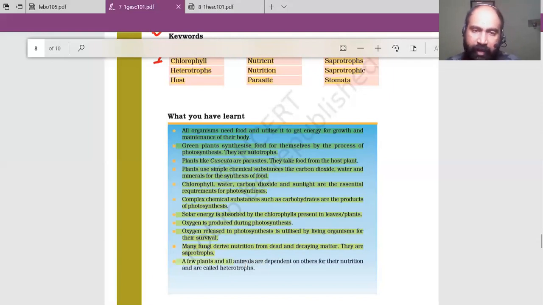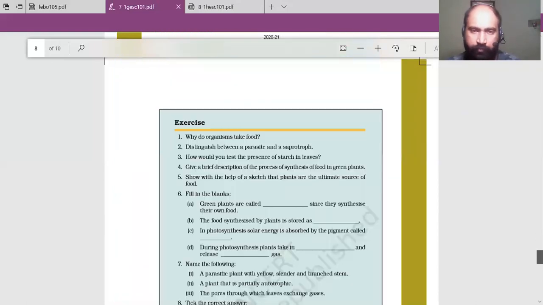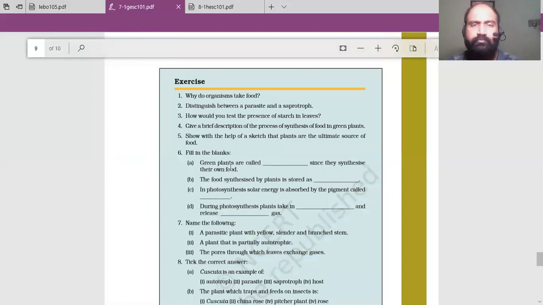A few plants and all animals are dependent on others for nutrition and are called heterotrophs. See, I told you some plants like Cuscuta are depending on other organisms. They're parasites. Just like we are dependent on other organisms, right? We cannot synthesize our own food in our body. We need rice or something else, a food which is a living source, which was once a living thing, but we are eating it later on. So such organisms are called heterotrophs. We are heterotrophs.